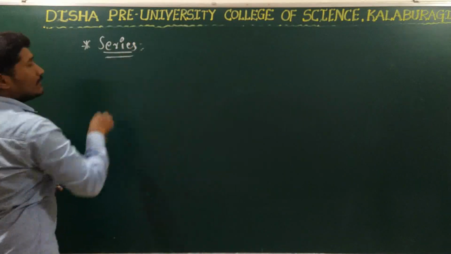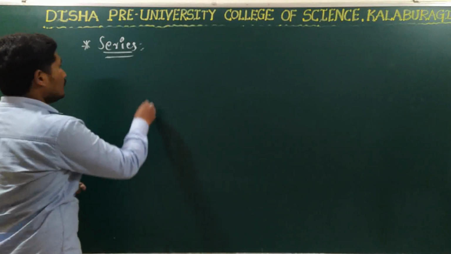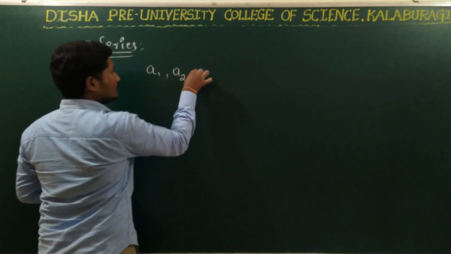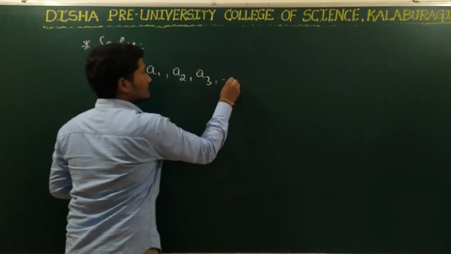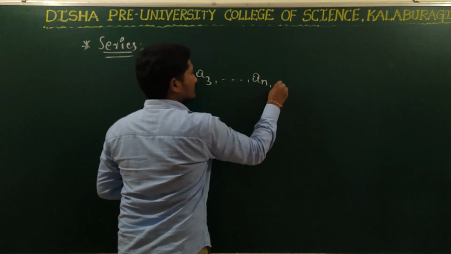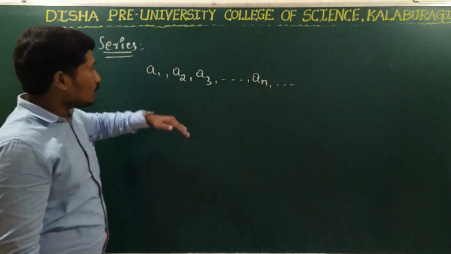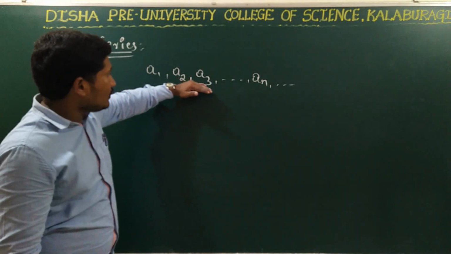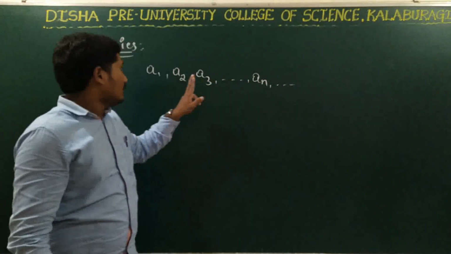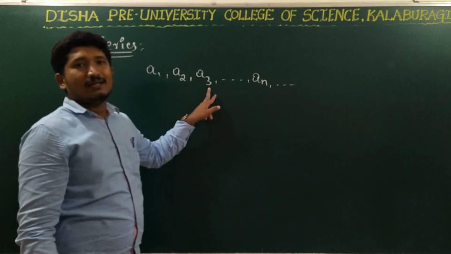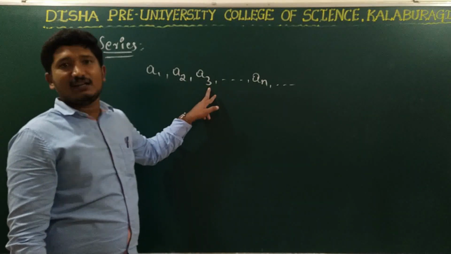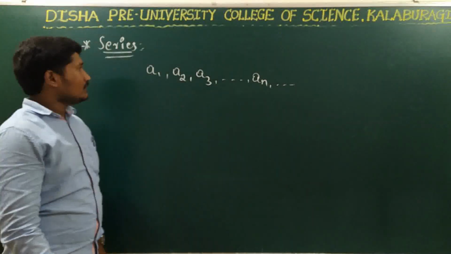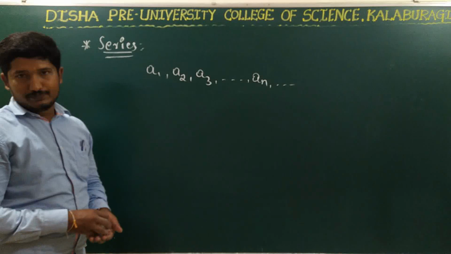So what is meant by a series? Let us consider the sequence a1, a2, a3, and so on, an, and so on. I have already told you that the terms of the sequence are represented by a1, a2, a3, and so on, an, and so on, where the subscripts give us the exact position of the terms of the sequence.